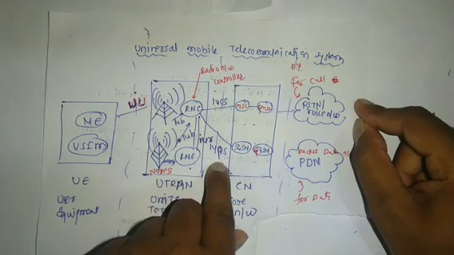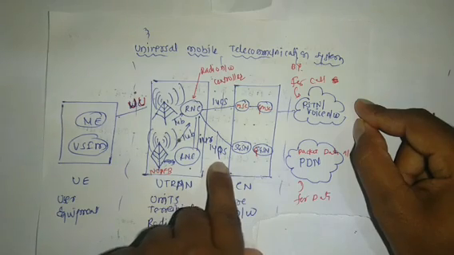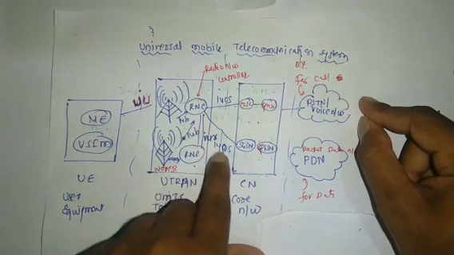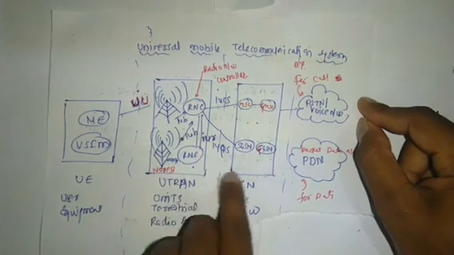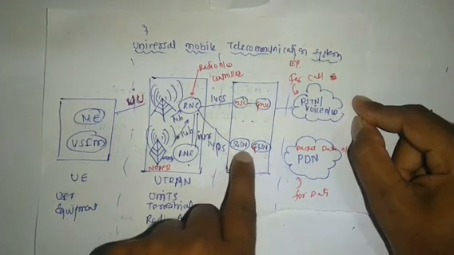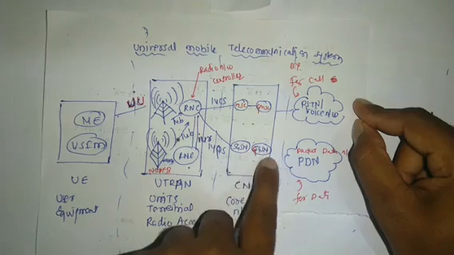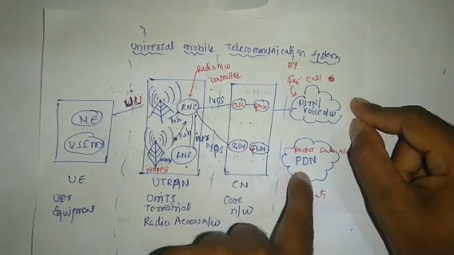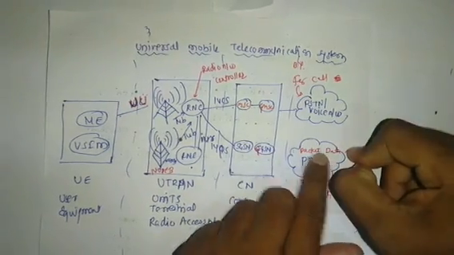I already discussed that: if the user wants data, packet switching is used; if the user wants a call, circuit switching is used. If the user wants internet access, the SGSN is connected to the GGSN, the gateway GPRS support node, and the GGSN is connected to the PDN, the packet data network. This is for the data.